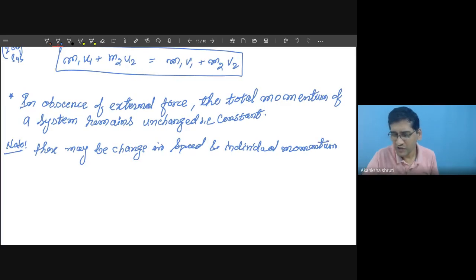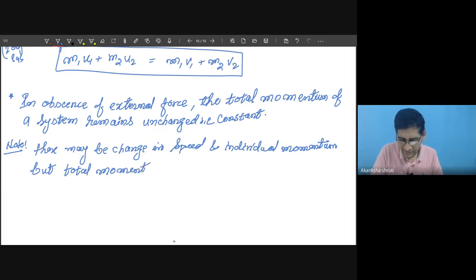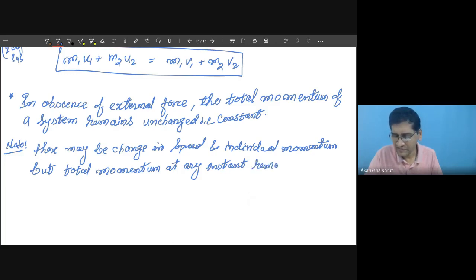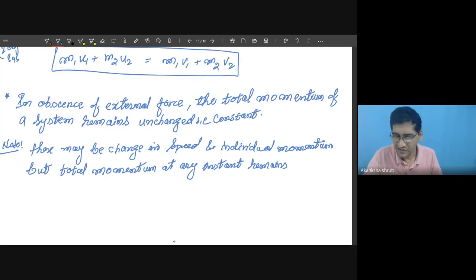Like the two balls we have considered, their individual momentum has changed, but the total momentum at any instant, meaning any point of time, remains unchanged.